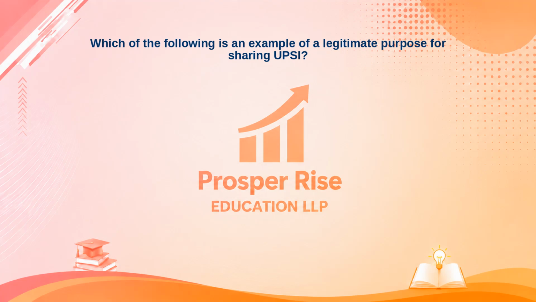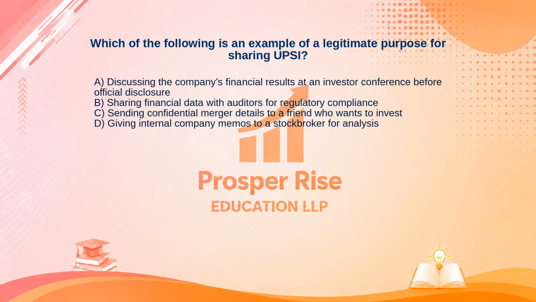Which of the following is an example of a legitimate purpose for sharing UPSI? Here are your options. A. Discussing the company's financial results at an investor conference before official disclosure. B. Sharing financial data with auditors for regulatory compliance. C. Sending confidential merger details to a friend who wants to invest. Or D. Giving internal company memos to a stockbroker for analysis.